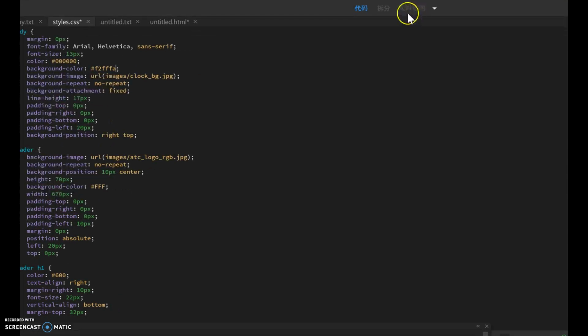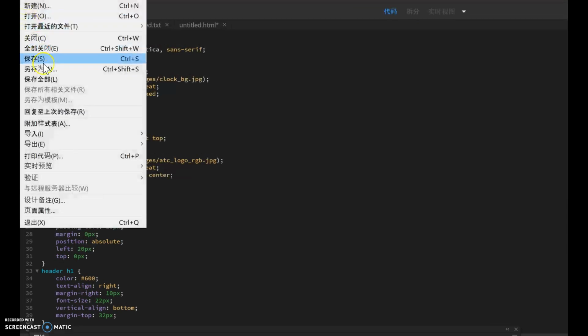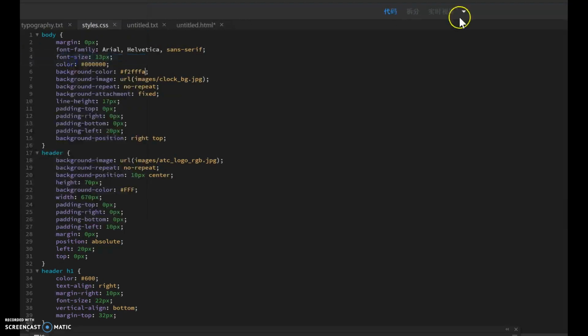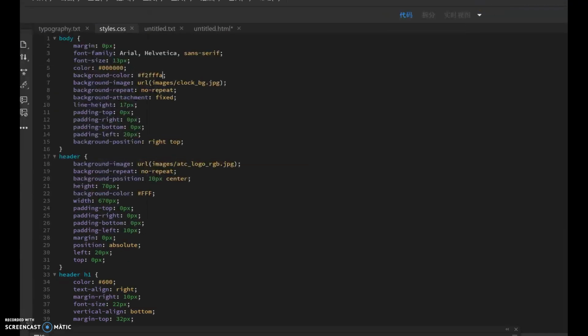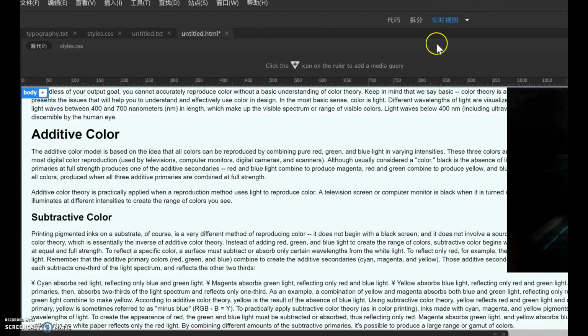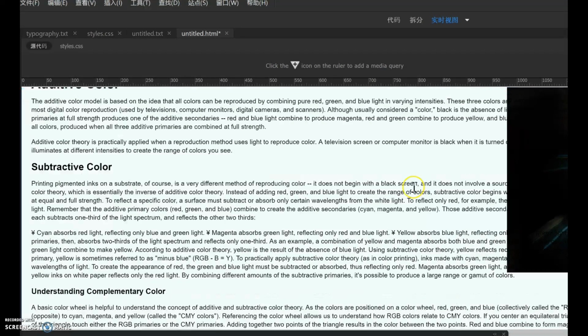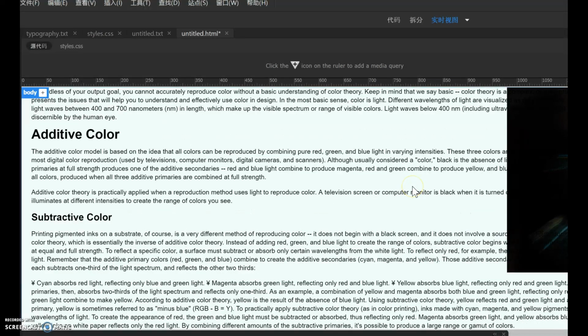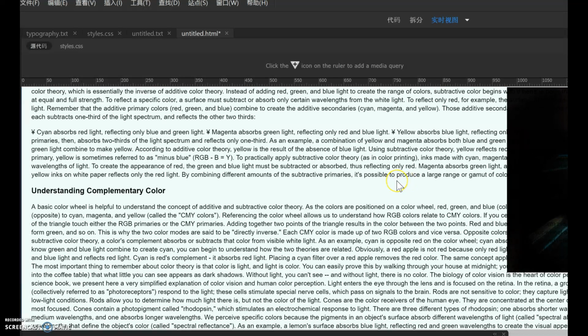let's see. Let's save the file, and then. Okay, there we go. It looks visible now, right?